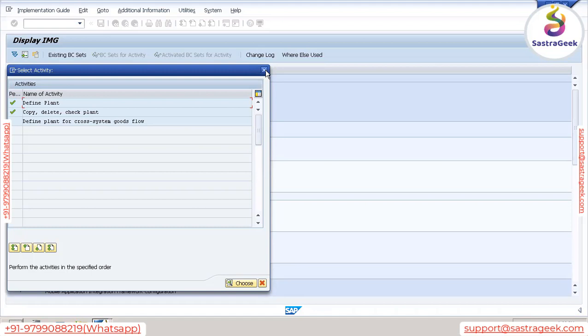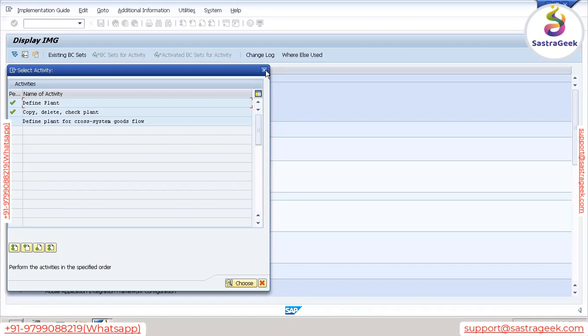These two units, not only under organizational unit, everywhere you will find this. These are standard, given by SAP. So what SAP says is that instead of defining your own, first you copy this, and after copying, you can alter it as per your requirement, which is what we have done.